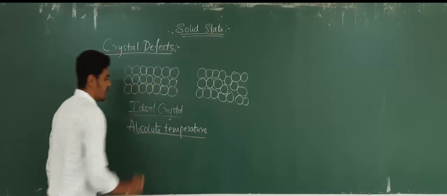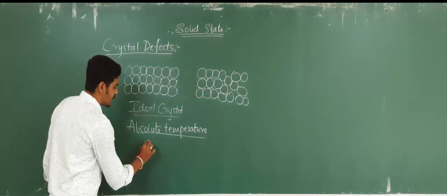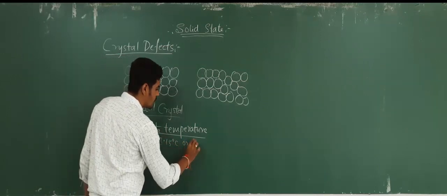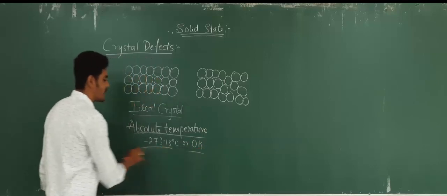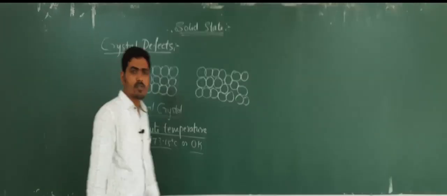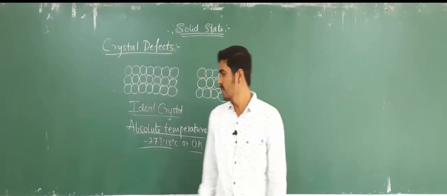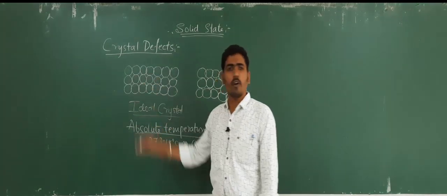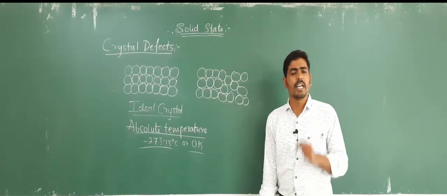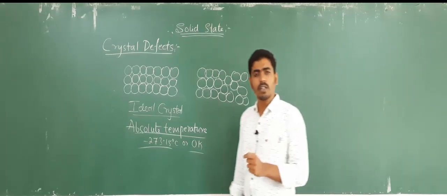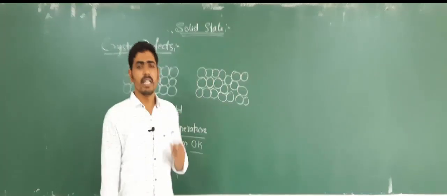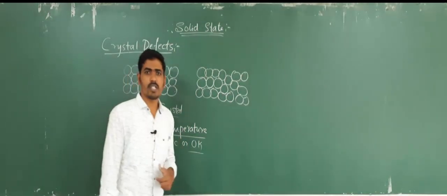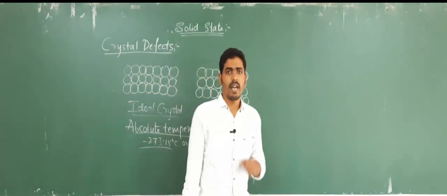So what is the value of the absolute temperature? It is minus 273.15 degrees Celsius or 0 Kelvin. At 0 Kelvin or at minus 273.15 degrees Celsius, the crystal obtained will be ideal. That means a regularly ordered arrangement of particles will be observed in that crystal at absolute temperature. But in normal conditions in nature we won't get an ideal crystal.